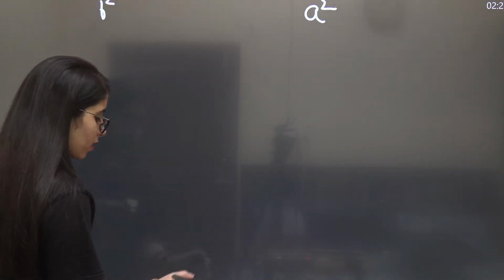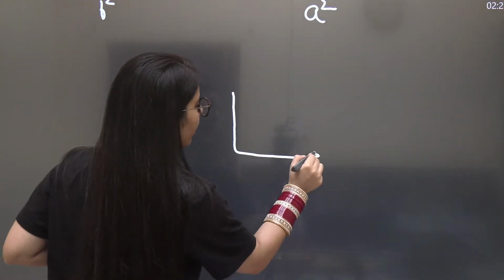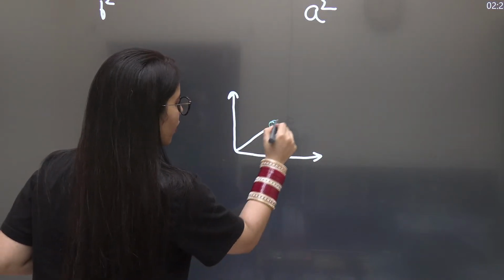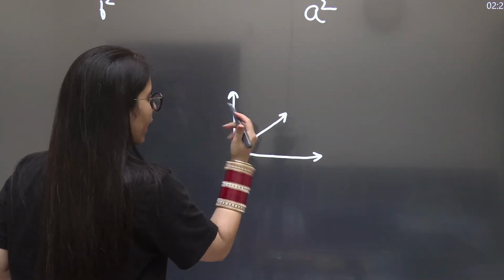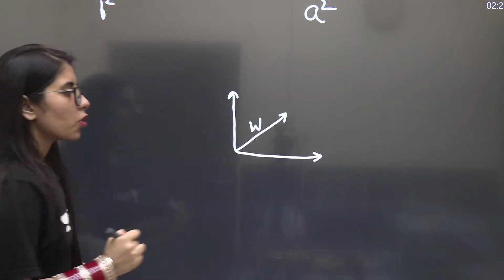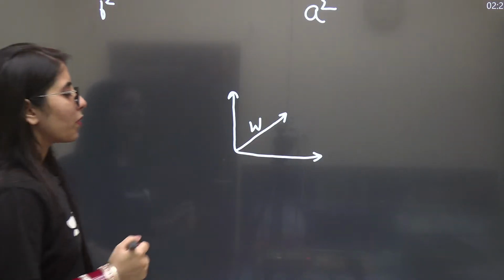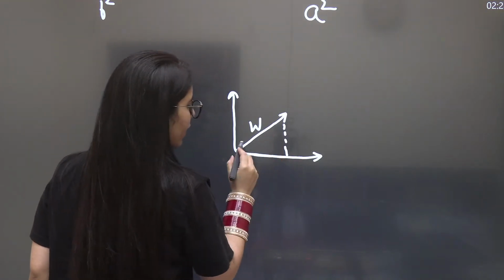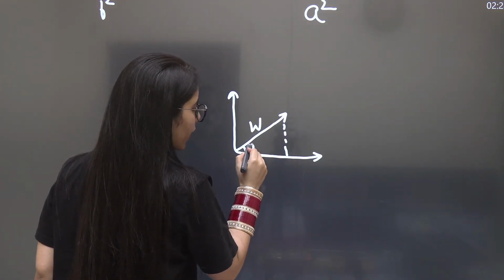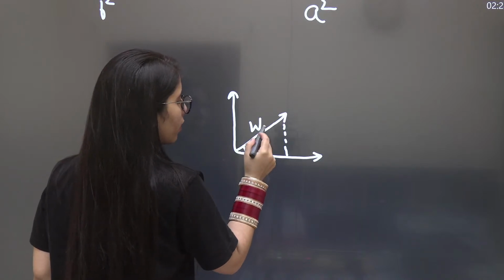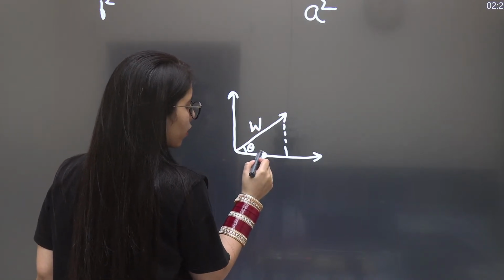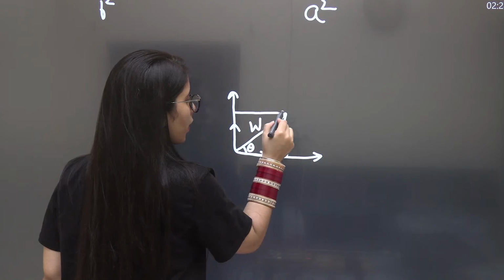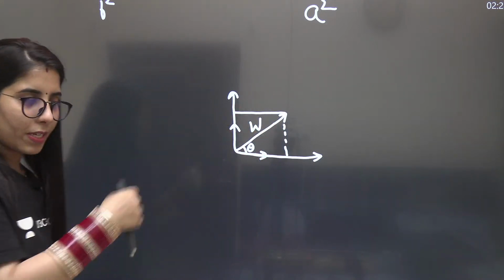To understand this part, I'm just going to take any random vector. For example, I'm taking this vector as a W vector. If it is a W vector, it will have two components. One will be this one, clear? And let's say this W vector is making an angle theta here. So one is going to be this vector on this side, and another one will be this one. These are the components of the vector.